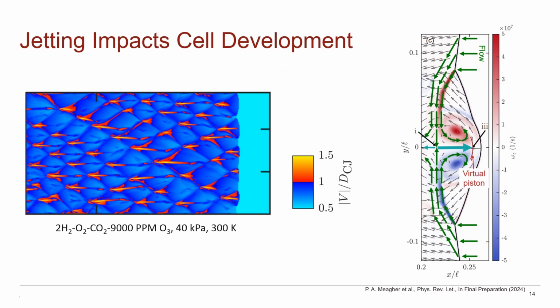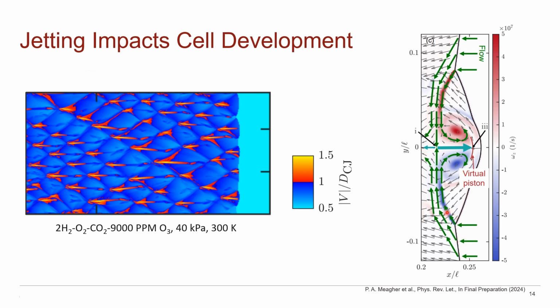Here I'm showing two plots. On the left, a 2D numerical simulation of a hydrogen-oxygen detonation propagating from left to right, the color bar indicating velocity relative to the CJ speed. We can see high-speed jets present at the birth of each of these new cells. On the right is a zoomed-in view of a cell in the early stages of formation with the flow field colored to show vorticity. This image gives us an idea of how these jets are formed and drive the Mach stem. Briefly, this process looks like this.